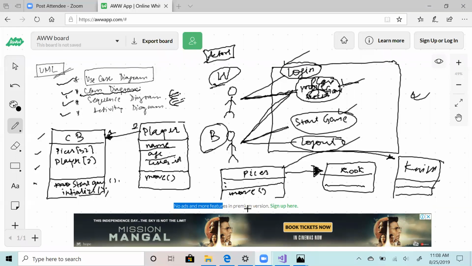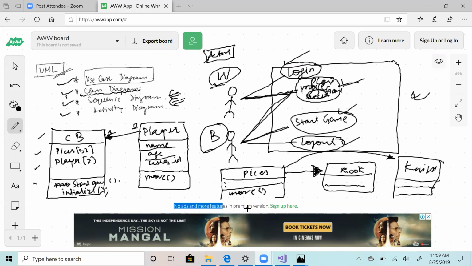Identify the interface, identify the class, identify relationships, then solidify your design using a use case diagram and a class diagram. Firstly, you draw the use case diagram, then you draw the class diagram, solidify it, and after that you start implementing. So this is how roughly you will approach things. Any doubts in this basic,